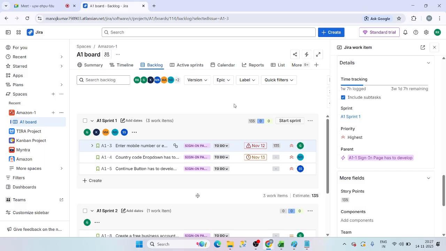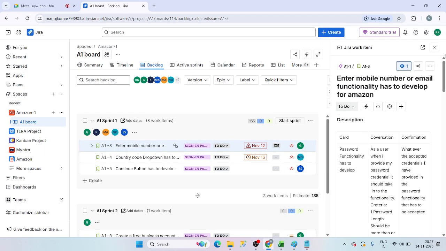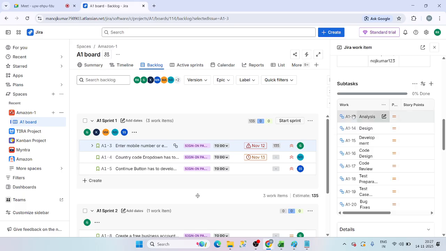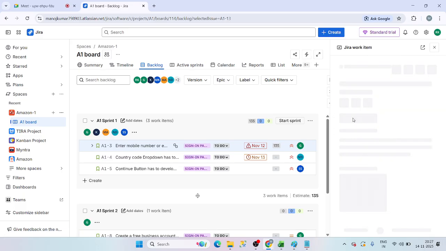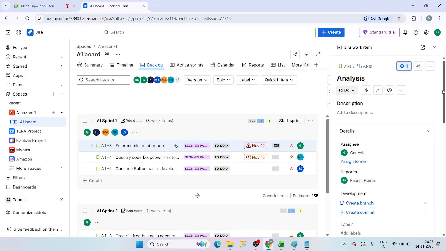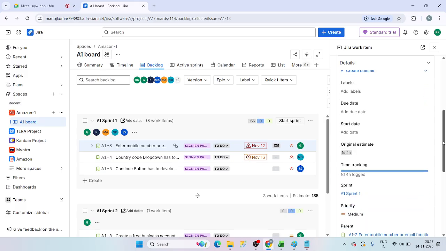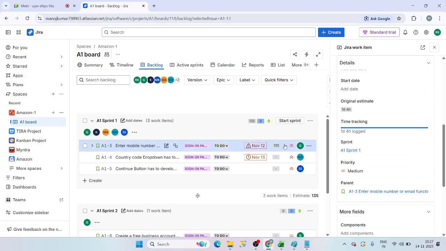Surabhi? No, not for a single story. So how are you giving the story points? You can't give 135 story points to subtasks also, right? Yeah. For the subtask, we can't give the story point estimations. So how are you taking this 135?